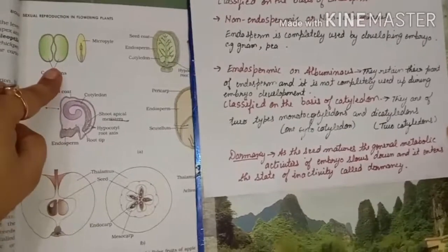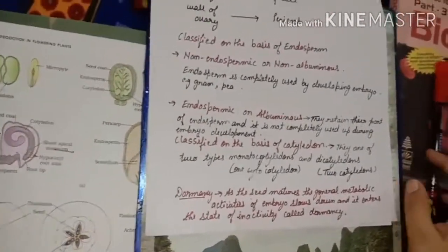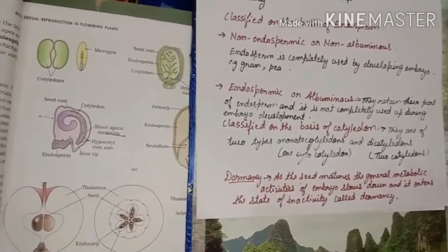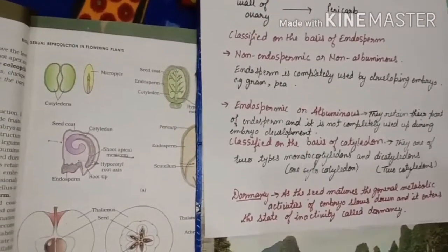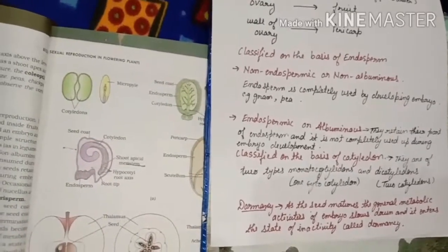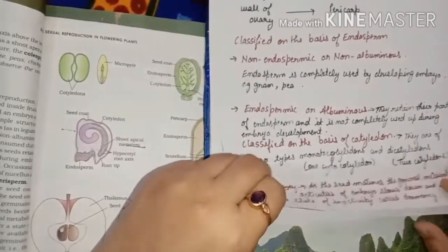Now sometimes at the time of maturation the seed stops all its activities, metabolic activities slow down, and it enters a stage of inactivity, meaning it becomes inactive for some time. That stage is called dormancy. It is a very useful stage because with this we can store the seeds for future use.